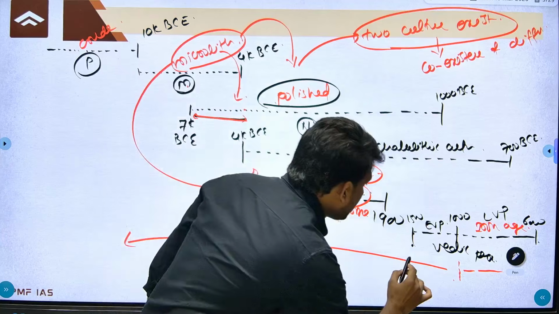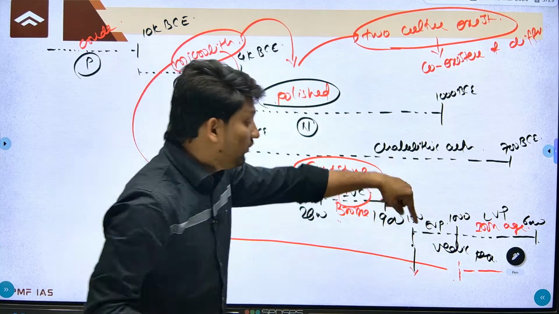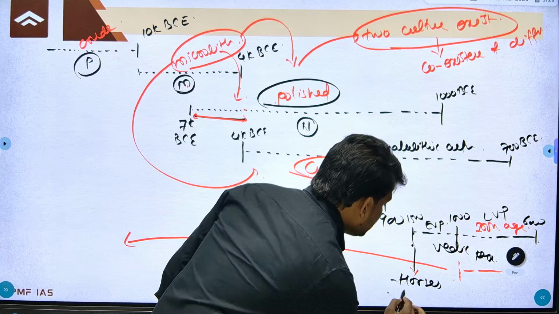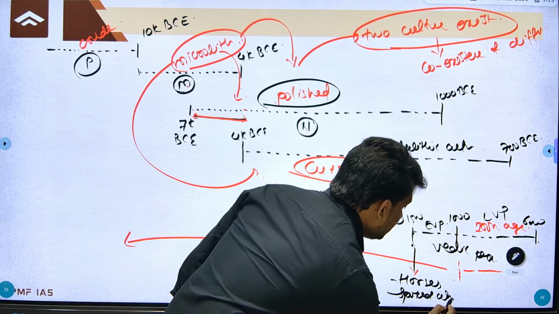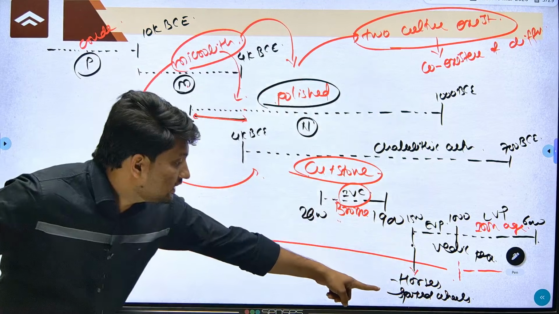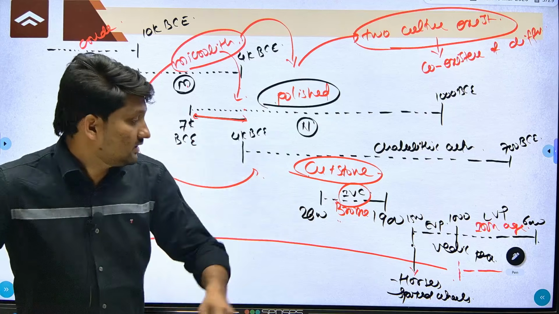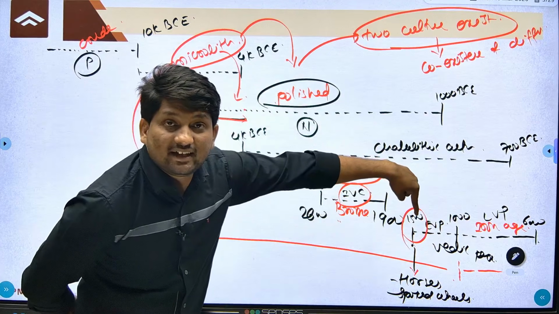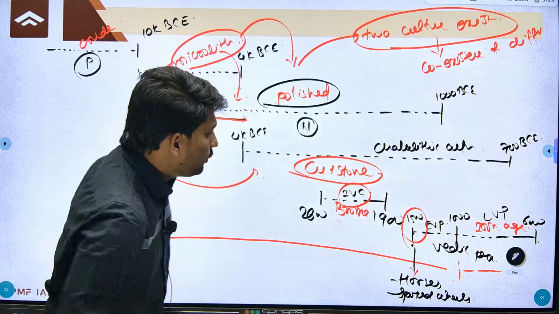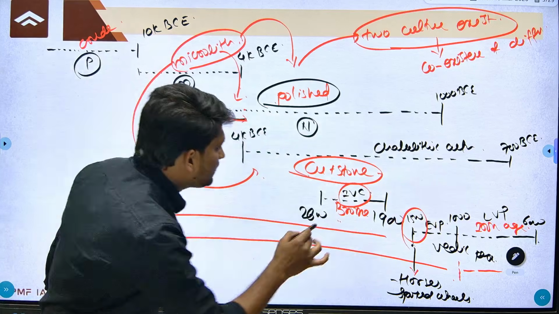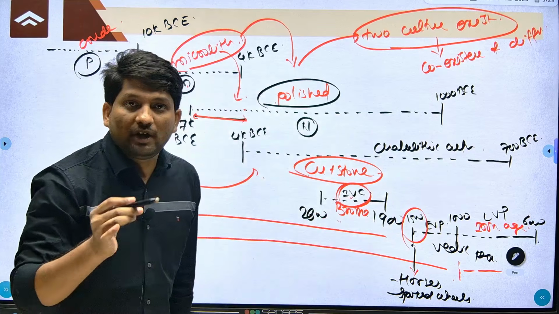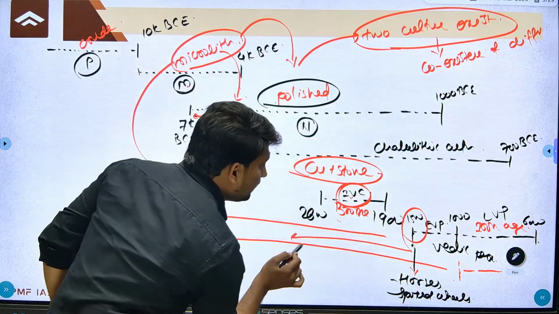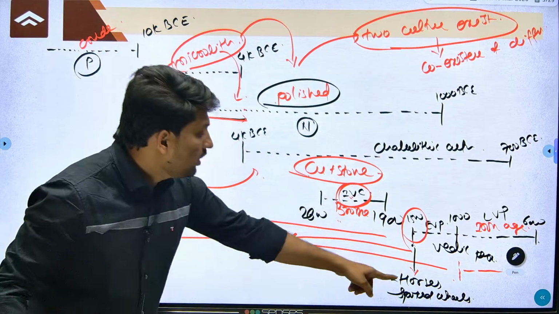Similarly, remember, horses came to India along with the beginning of the Vedic period. Along with the Aryans, horses came to India, as well as spoked wheels. Earlier we were using solid wheels, and we started using spoked wheels after the arrival of Aryans. When Aryans came to India around 1500 BC, considered the start of the early Vedic period, if you get a question before that, whether Indus Valley civilization people were acquainted with horses, your answer should be no. Before 1500 BC, your answer should be no with respect to horses.